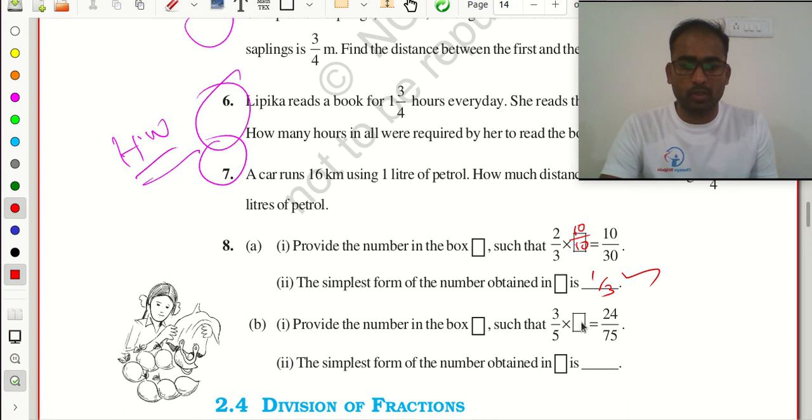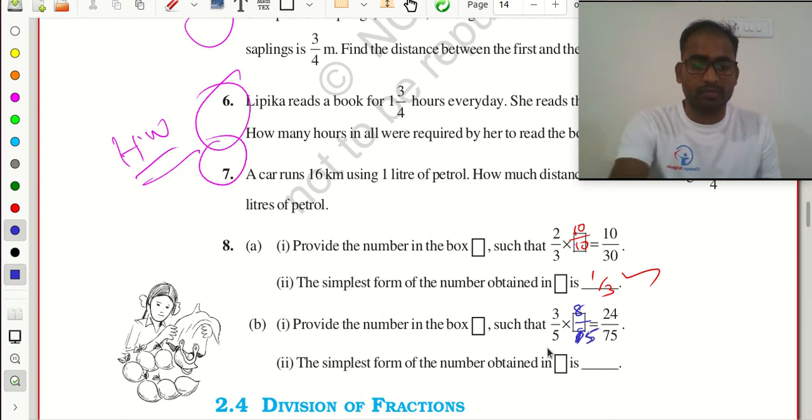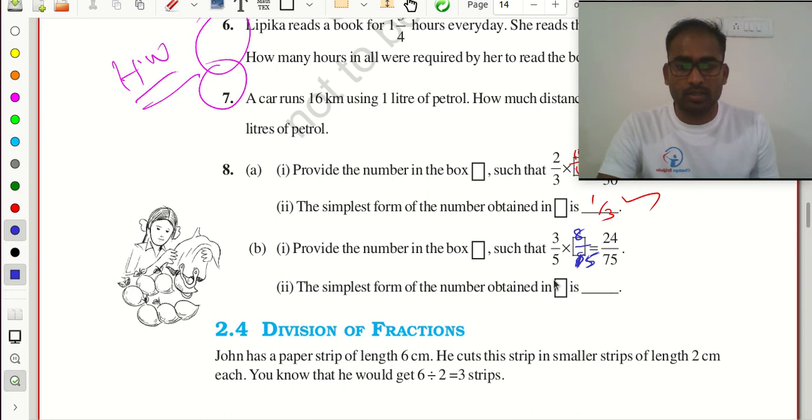Here what number should I put in this box? Here in the denominator 15. 8 by 15. Okay. So what is the simplest form? The simplest form is 3 by 5 only.